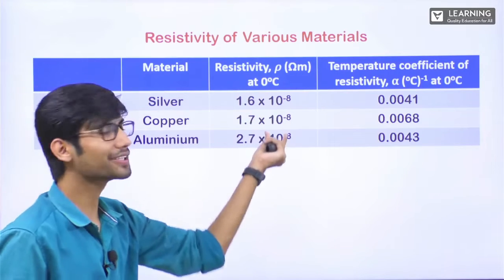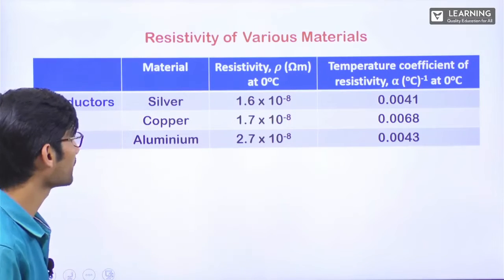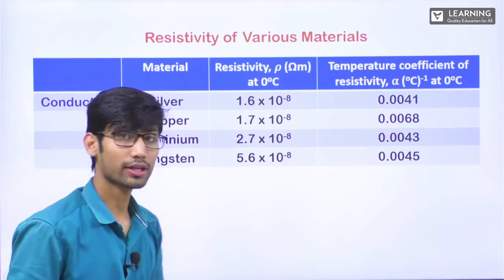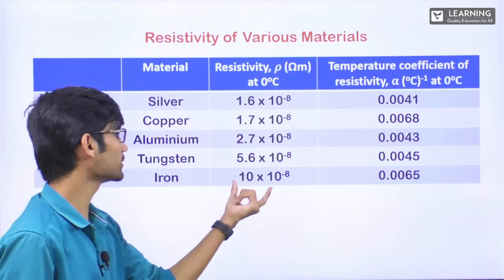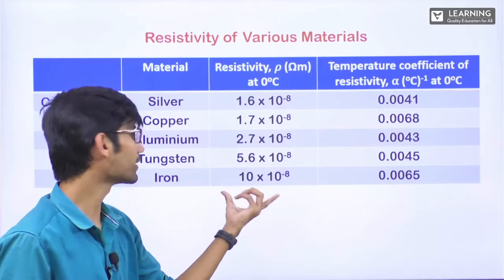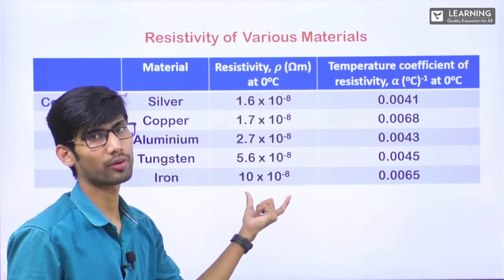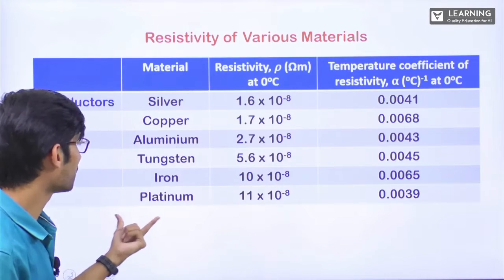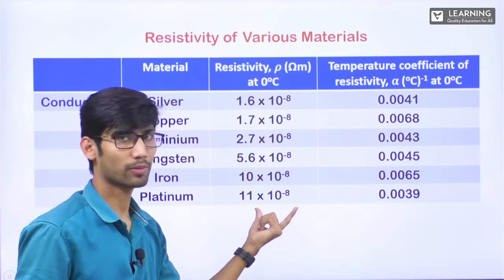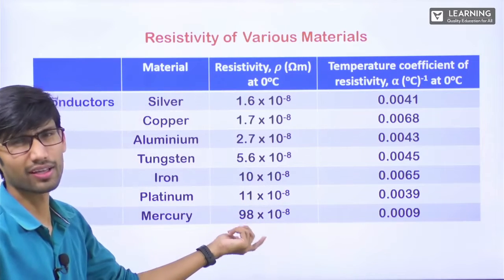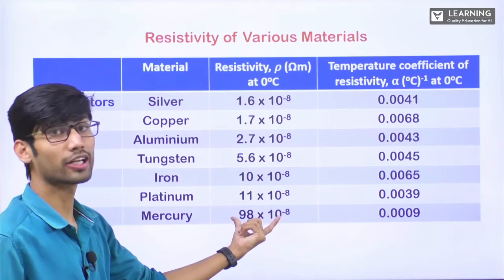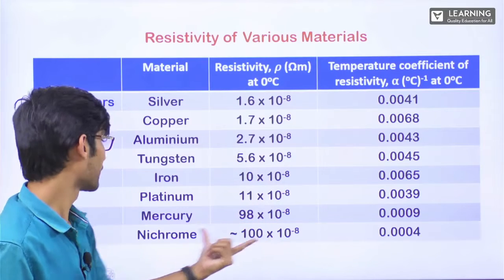If you see the order, I told you 10 power minus 8, right? Tungsten, 5.6 into 10 power minus 8. Iron, 10 into 10 power minus 8. So this is of the order 10 power minus 7, right? Then platinum, again of the order 10 power minus 7. Mercury, if I take this as 100, it is nearly 100 only, so this is of the order 10 power minus 6, correct?